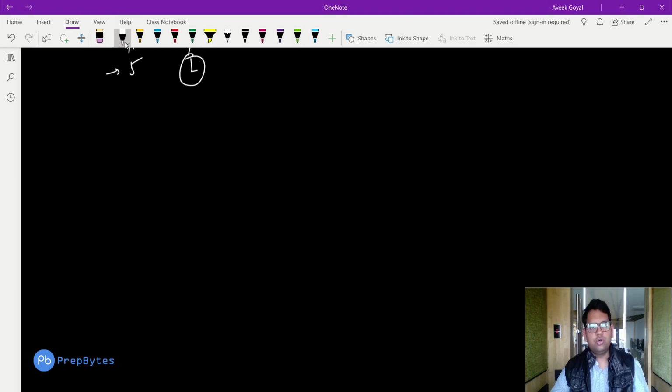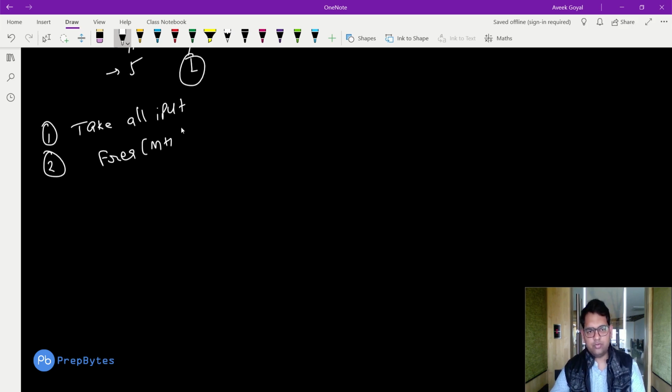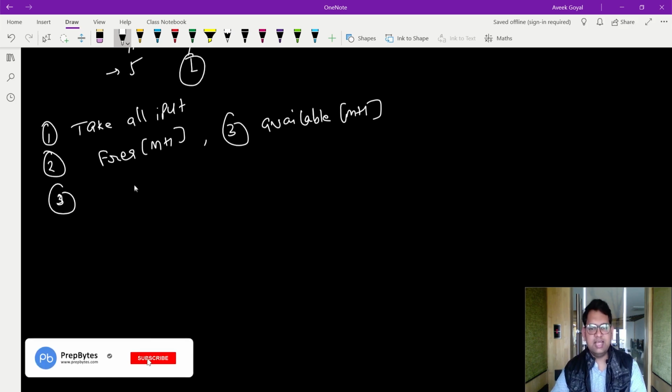So how will the implementation look? First, we will take all the inputs. Then after taking all the inputs, we will have a frequency array from 1 to m, which is 50, so we need 50 indices, therefore m plus 1. Then the third is our available array. This is a boolean array of size m plus 1. Fine. Then we will fill our frequency array and our available array.